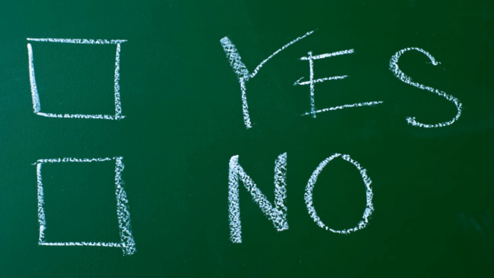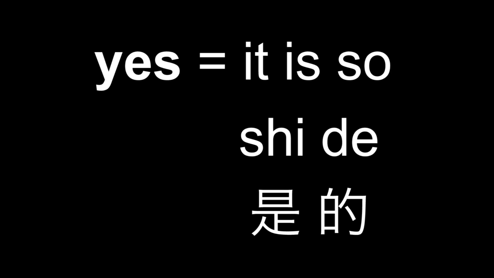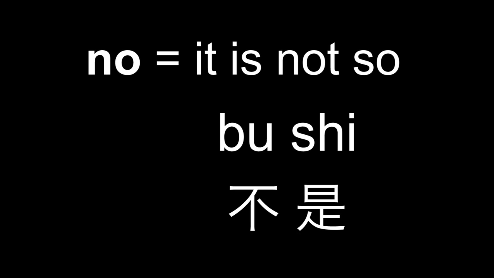I would like to finish this lesson with probably the most important thing of all, yes and no. Yes, that is, it is so, 是的. And no, that is, it is not so. 不是.